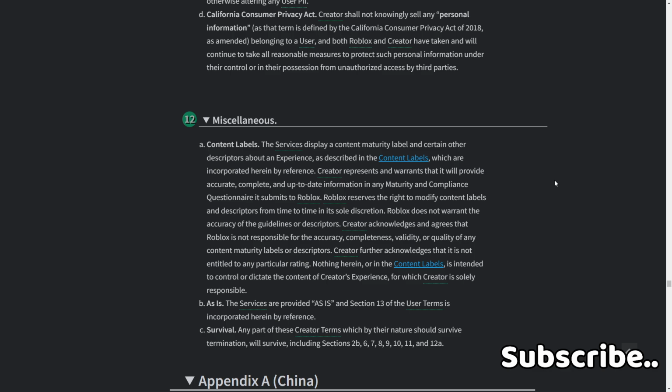Miscellaneous. Content labels. The services display a content maturity label and certain other descriptors about an experience as described in the content labels, which are incorporated herein by reference. Creator represents and warrants that it will provide accurate, complete, and up-to-date information in any maturity and compliance questionnaire it submits to Roblox. Roblox reserves the right to modify content labels and descriptors from time to time in its sole discretion. Roblox does not warrant the accuracy of the guidelines or descriptors.